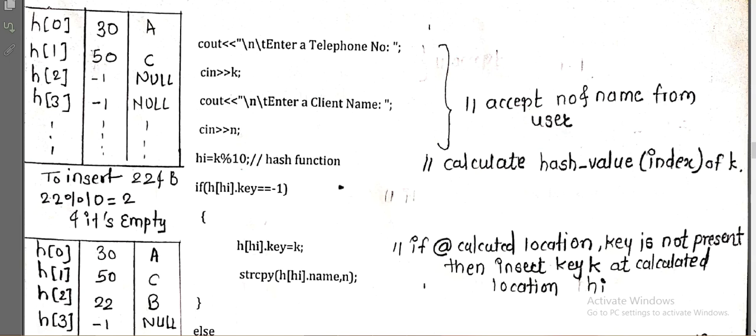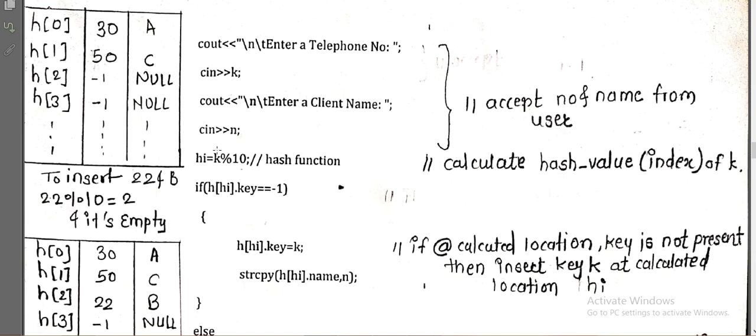In that division we are using key mod table size, okay? So whatever key is entered by the user, that key mod 10 gives the remainder, and that remainder we are storing in HI, that is nothing but the hash index, right? The HI variable is nothing but the location where that key gets stored. HI will give you the location where the key will get stored. So here we are calculating the hash value, or the index of k, in the variable HI.